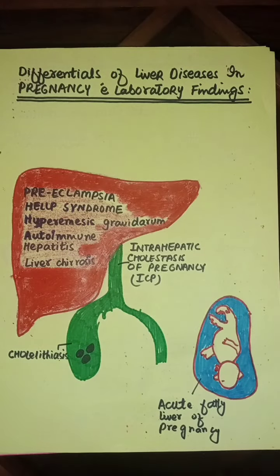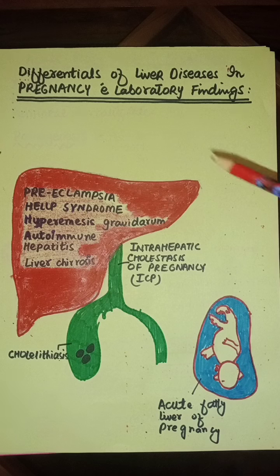Next, what are the differentials of liver disease in pregnancy? Whenever a patient comes to you with liver disease, the symptoms are vomiting, jaundice, and abdominal pain. So we have to rule out all the differentials to determine whether the patient is having liver disease or not.